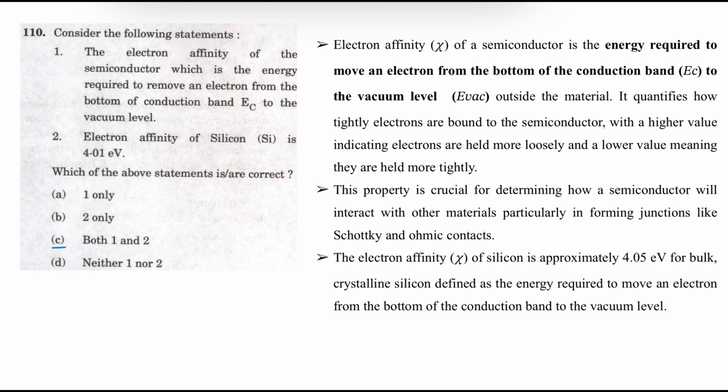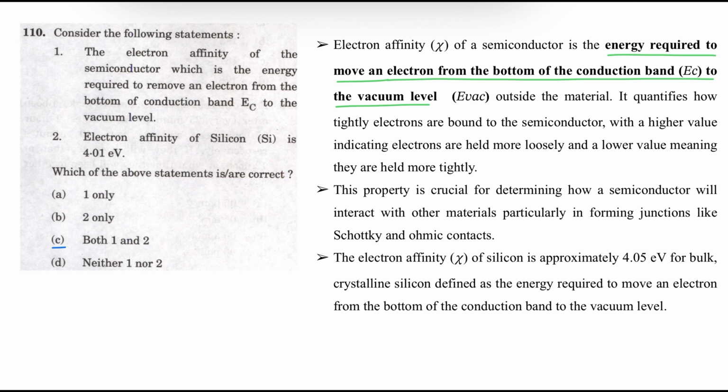Next question. Consider the following statements. The electron affinity of the semiconductor is the energy required to remove an electron from the bottom of conduction band to vacuum level. So let us see the definition. Electron affinity of a semiconductor is the energy required to move an electron from the bottom of conduction band to vacuum level outside the material.